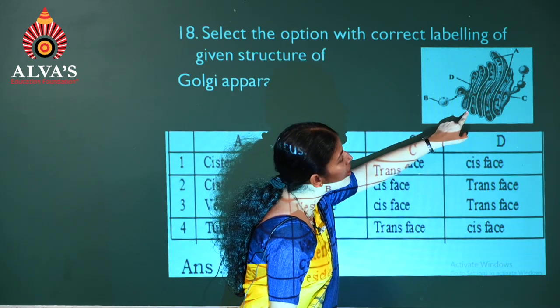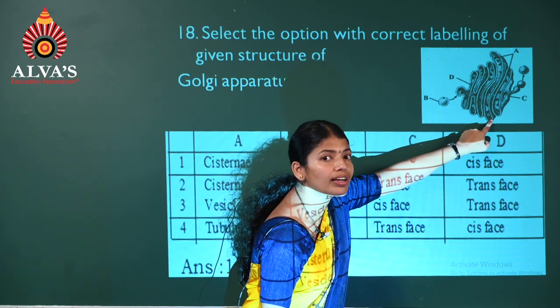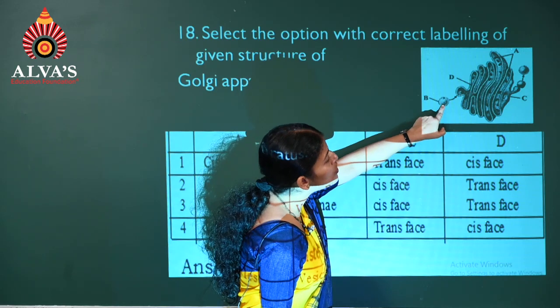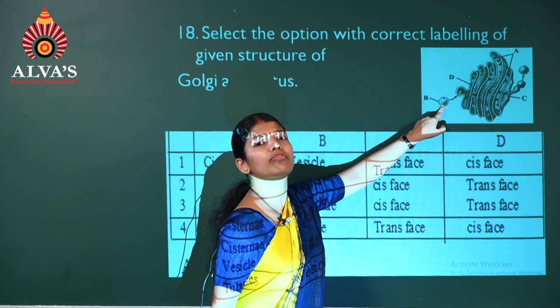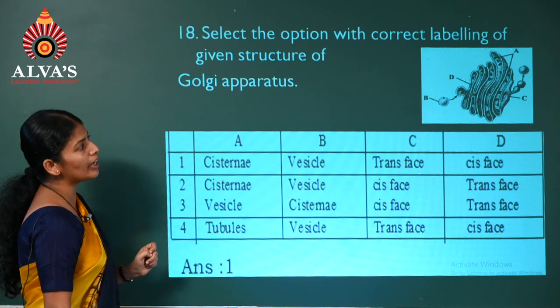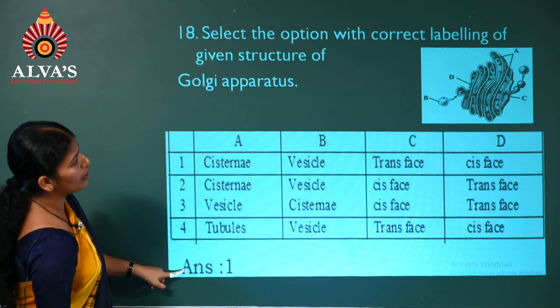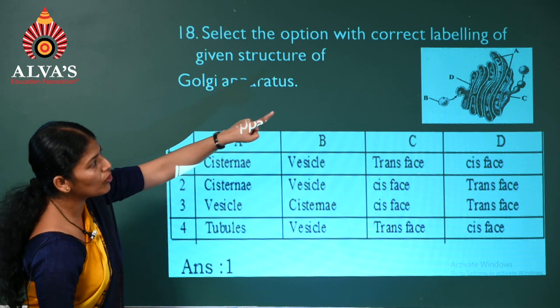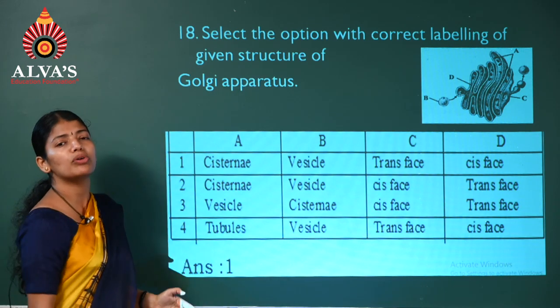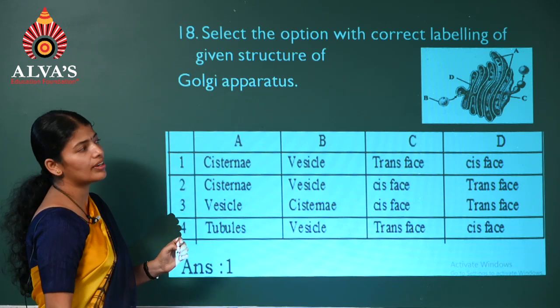And what are these structures? The flat sac-like structures are the cisternae. Right? Now round structures obviously are the vesicles. So which option can you select? It is the first option, A. We have already learned it is a flat sac-like structure arranged one above the other, nothing but cisternae.